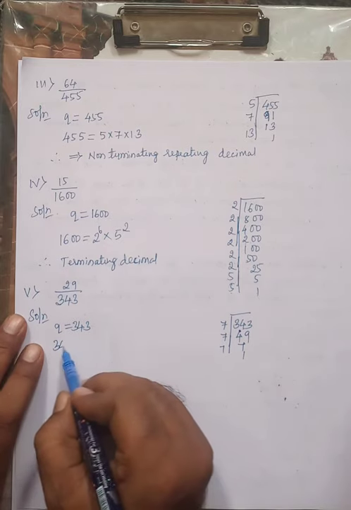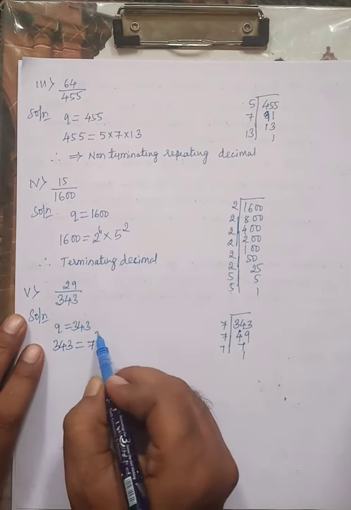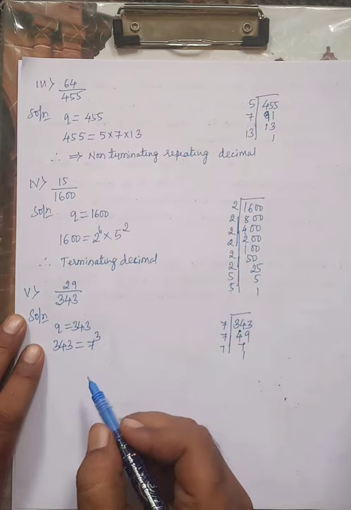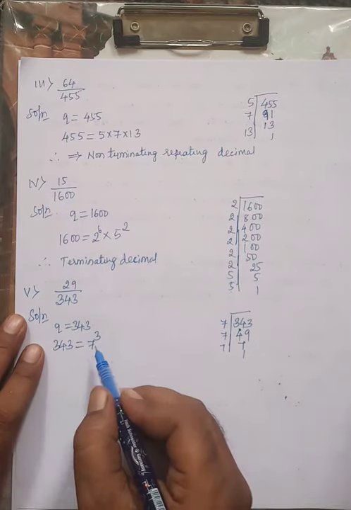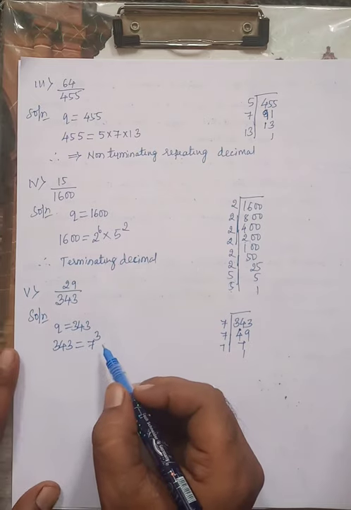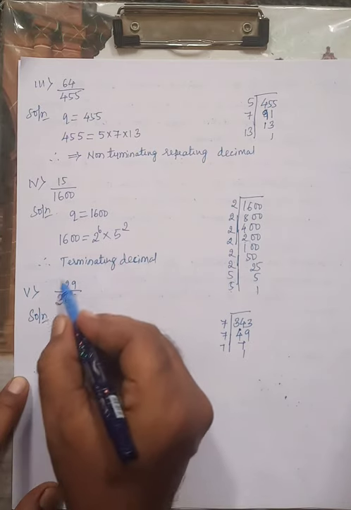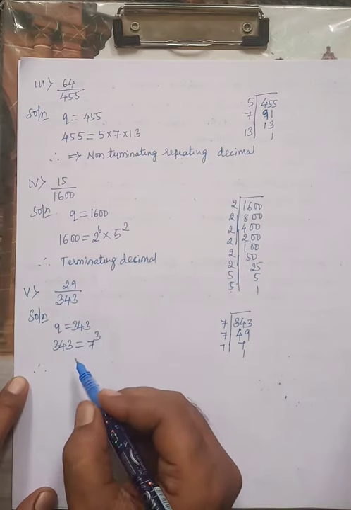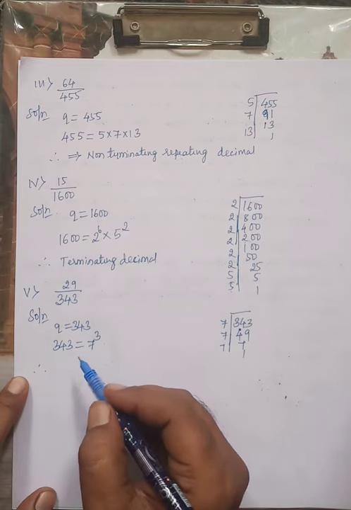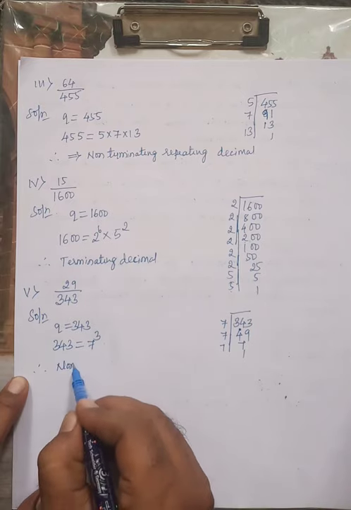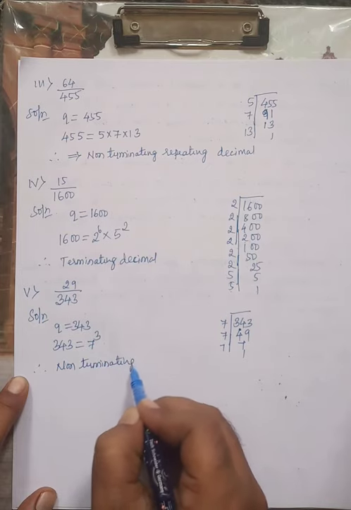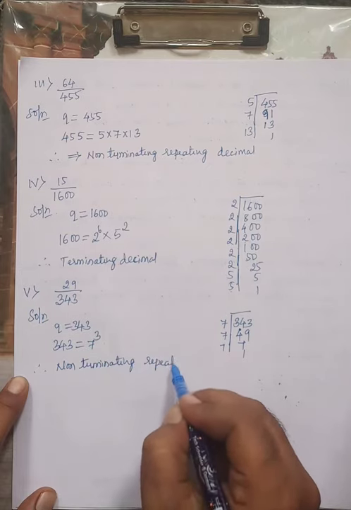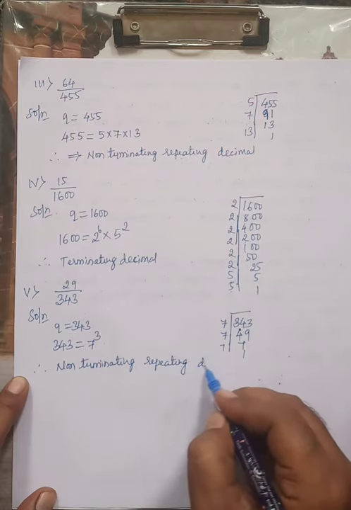So the prime factorization of 343 is 7 cubed. In this prime factorization 2 raised to m and 5 raised to n are not there. Therefore this is a non-terminating repeating or recurring decimal expansion.